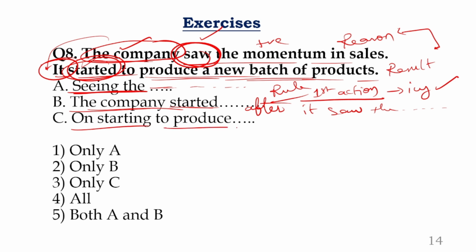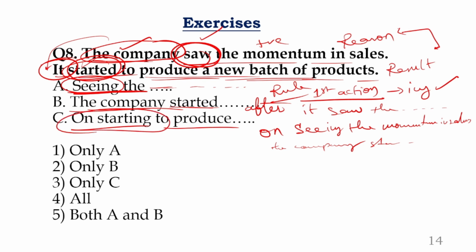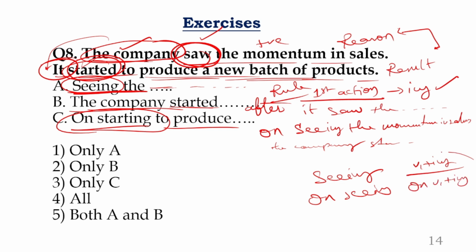Look at this. On starting to produce. See, they are not on starting. On seeing the momentum. You can say like this. On seeing the momentum in sales. Okay. In continuation, you can say the company started to produce so and so. Remaining sentence is same. Not on starting. As I told you already, right? So you can start with seeing. You can also start with on seeing. So the logic is the combination seeing or on seeing. Both of them are fine. That means V1 plus ing, or you can also use on V1 plus ing. Both of them are same.